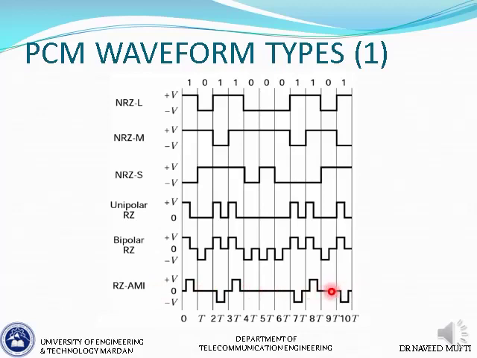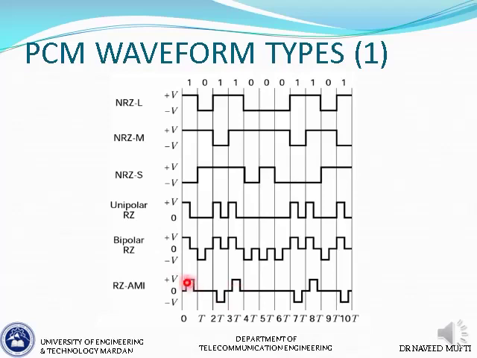So for 0 it is 0, and for 1 it has alternating polarities of plus V and minus V. When the first one comes, for example in this case, it is plus V, for the second one it is minus V, for the next one it is plus V, for the next one it is minus V. So plus V, minus V, plus V, minus V for all the ones, and 0 for 0. Because it is changing polarity, it is known as alternating. So it is alternate mask inversion. The pulses are half, they return to 0 after their time is complete.